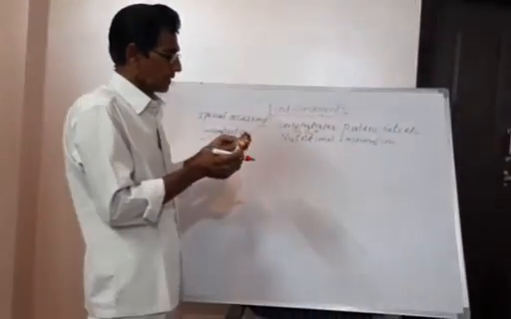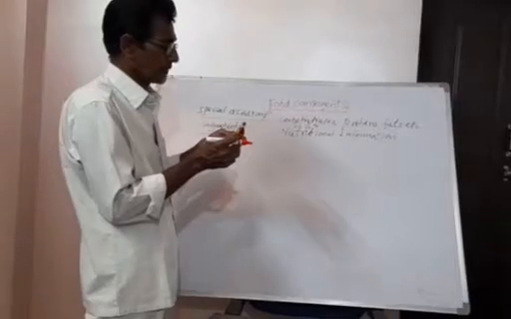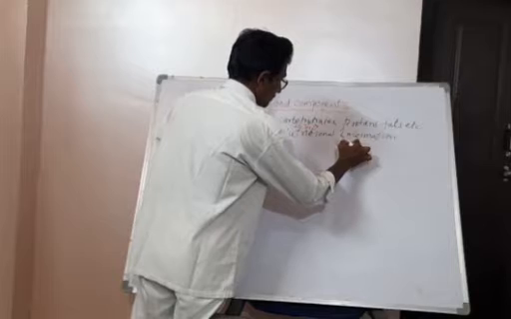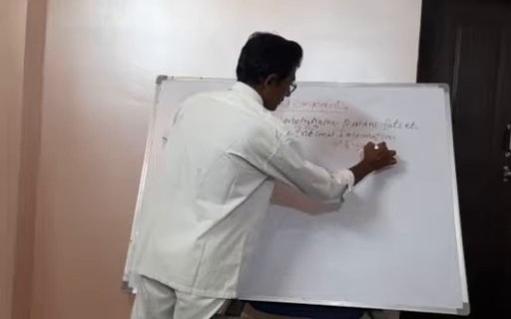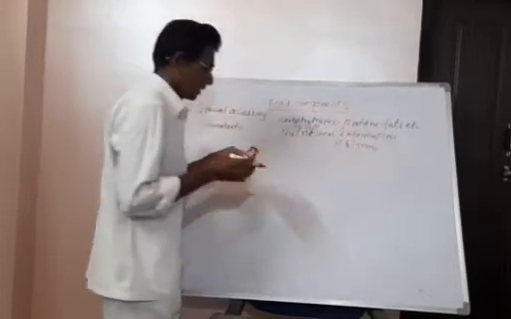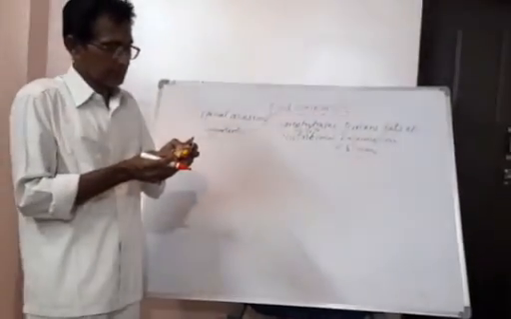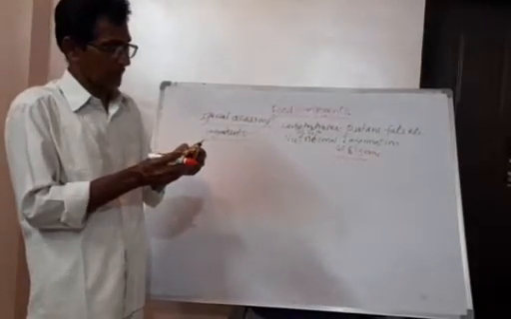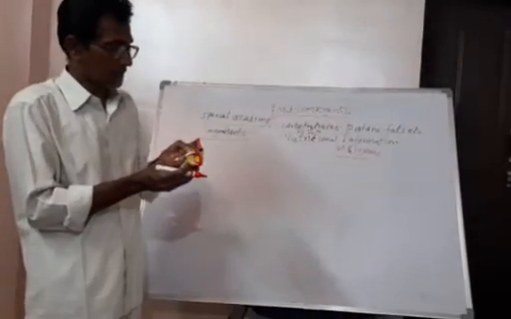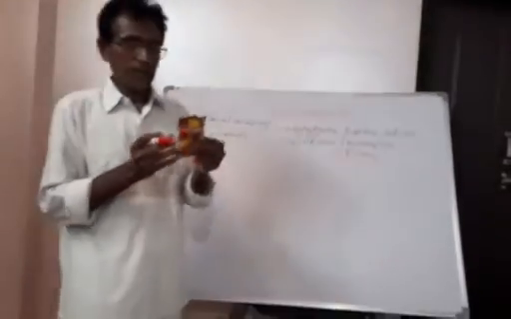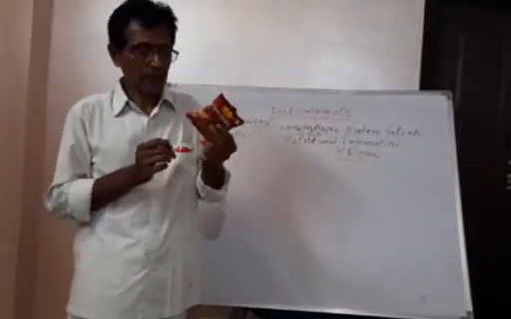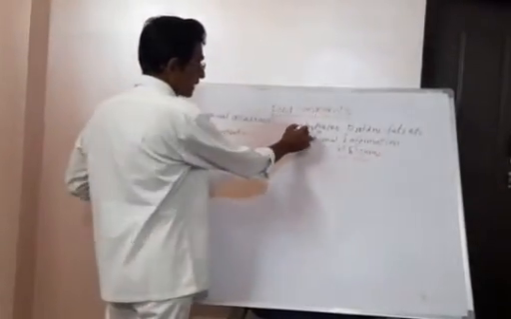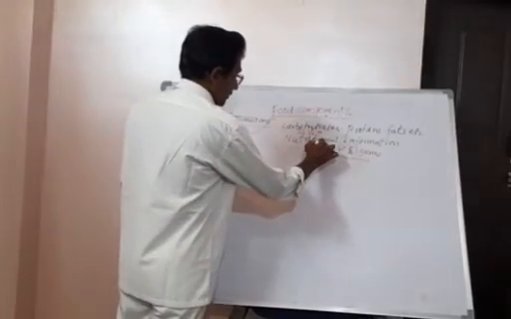Next, they also mention fat, 40.51 grams, and they also mentioned fatty acids. So here, if you take this food item, we get carbohydrates and fats.